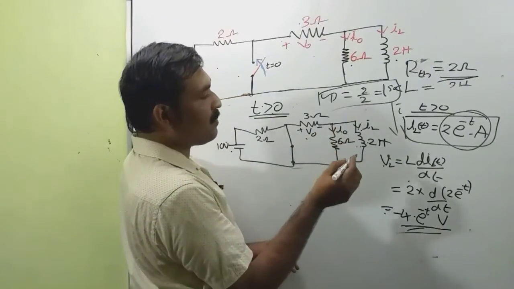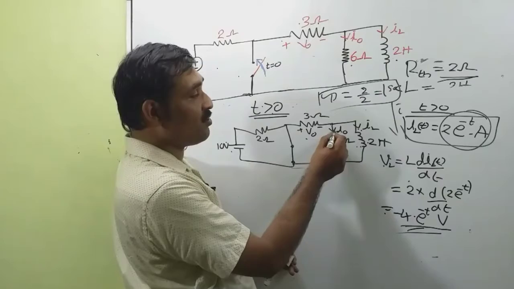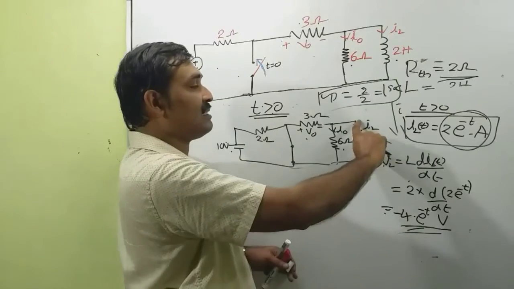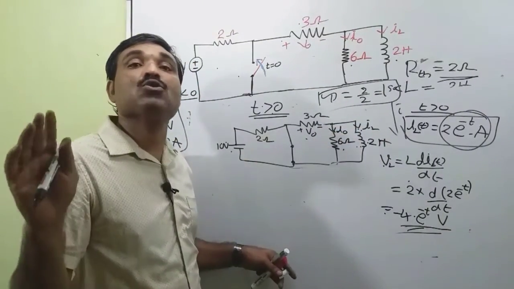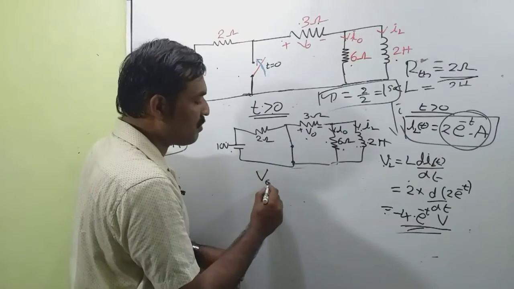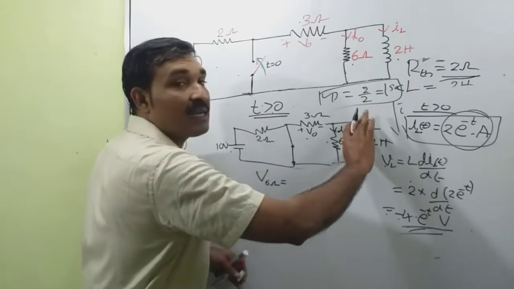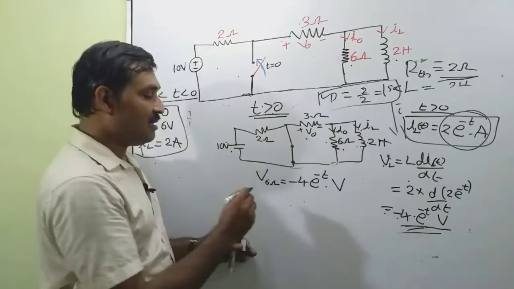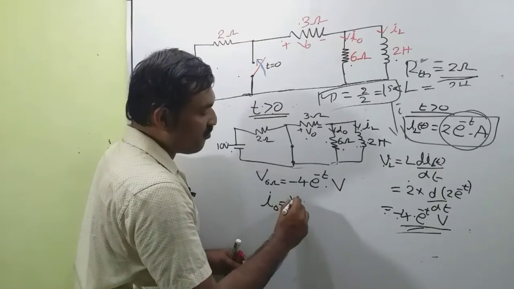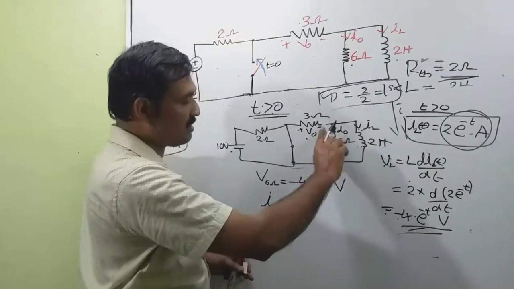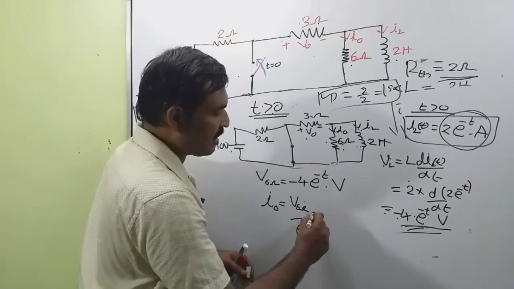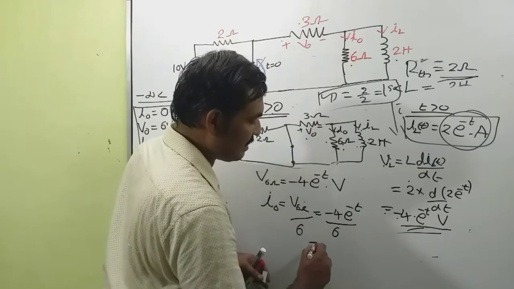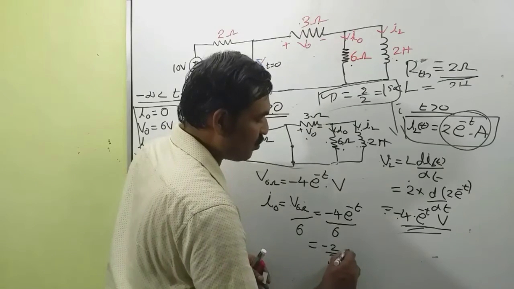We want to find the current through this 6 ohm resistance, that is I naught. Since this branch and this branch are in parallel, the voltage across this inductance is the same as the voltage across the 6 ohm resistance. The voltage across the 6 ohm resistance is the same as that across the inductance, minus 4 e raised to minus t volt. So I naught is equal to V6 ohm divided by 6, that is equal to minus 4 e raised to minus t divided by 6, that is equal to minus 2 by 3 e raised to minus t.